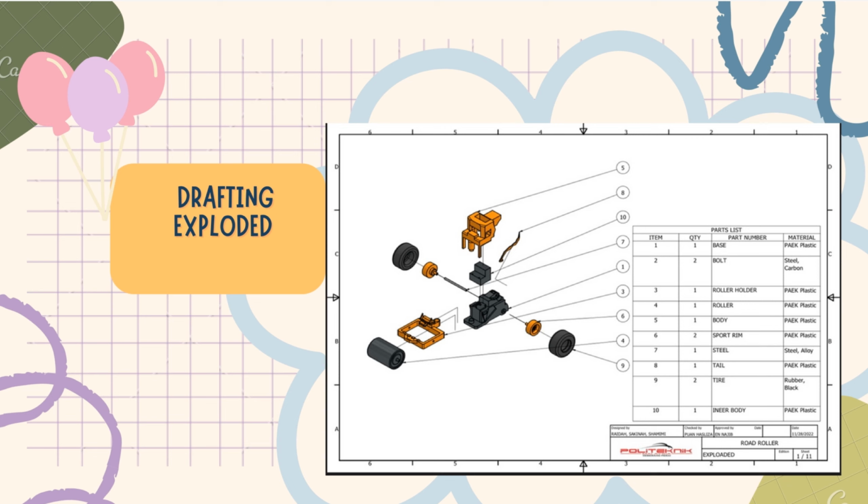For the base, we use the material paint plastic, and board is carbon steel. Roller holder is paint plastic, roller also is paint plastic, body paint plastic, spot rim paint plastic, and the steel we use steel alloy. Tail also is paint plastic. Tire we use black rubber, and for inner body, we use paint plastic.